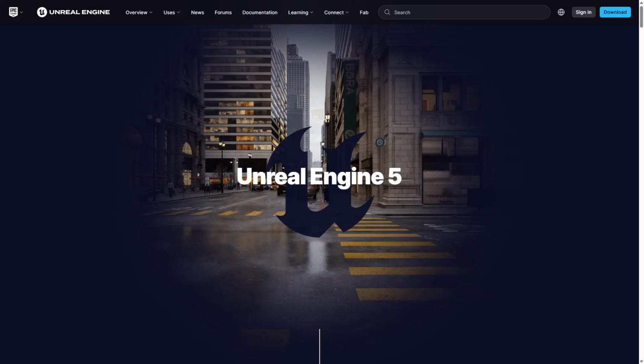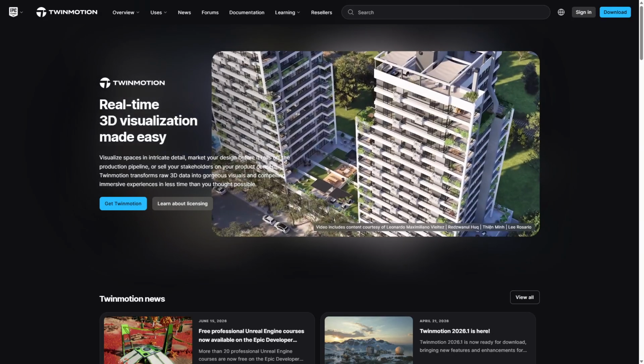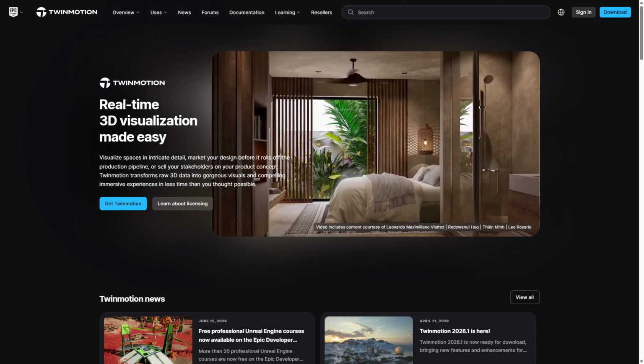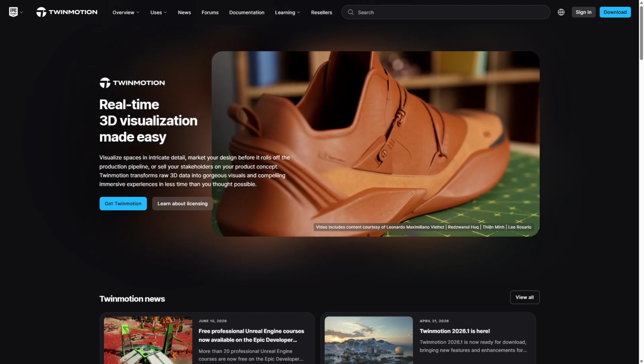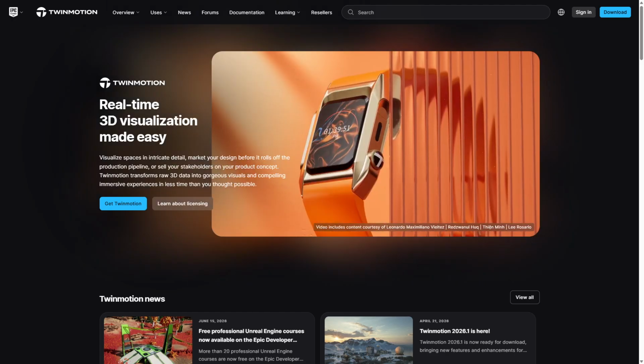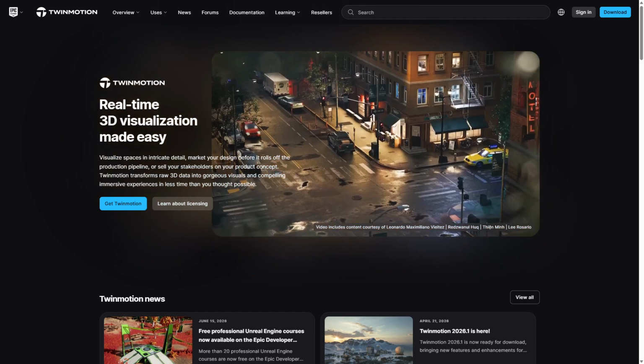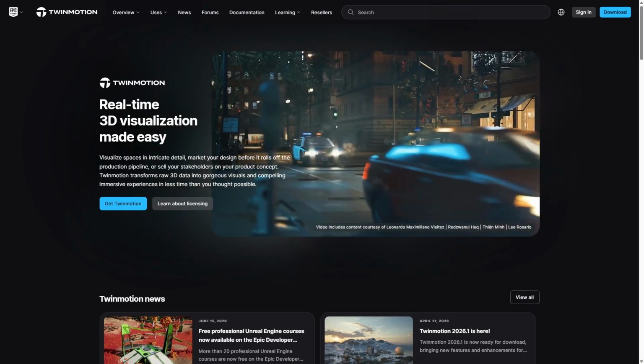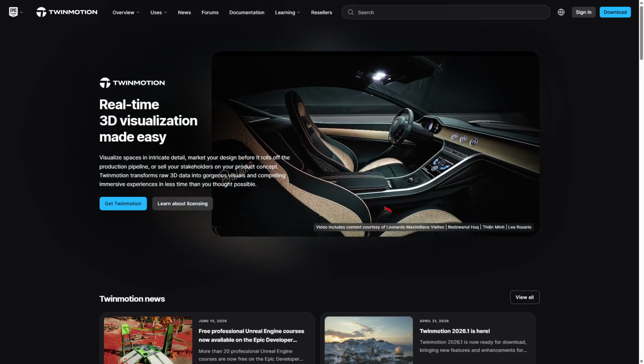Unreal Engine 5 is recommended for users seeking top-tier realism and full control over interactive visualizations, especially for complex or game-level projects. Twinmotion is the better choice for professionals needing rapid, high-quality architectural visualizations with minimal learning curve. It delivers impressive results fast, making it perfect for design presentations and quick iterations without sacrificing visual appeal. Choose based on your specific workflow and project demands.